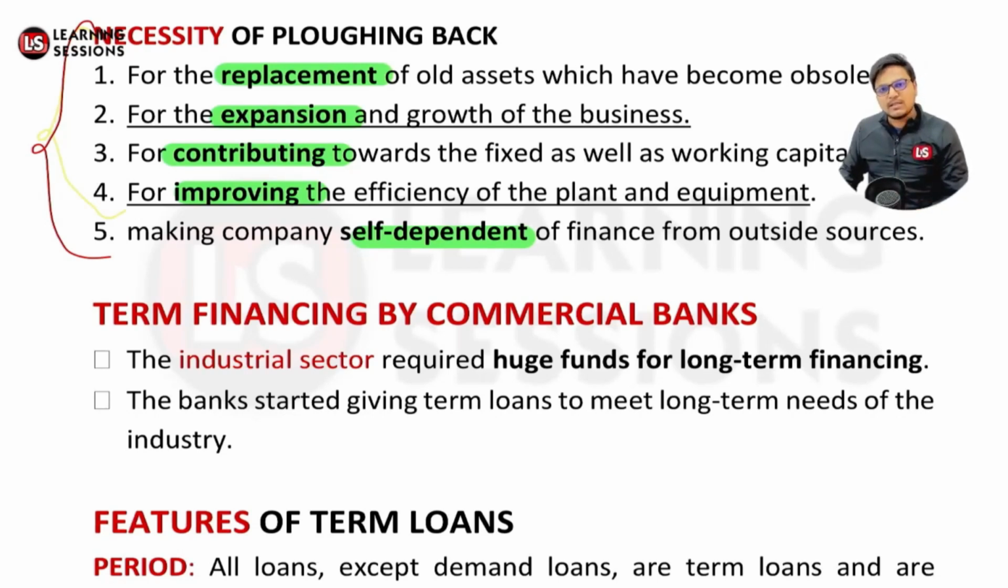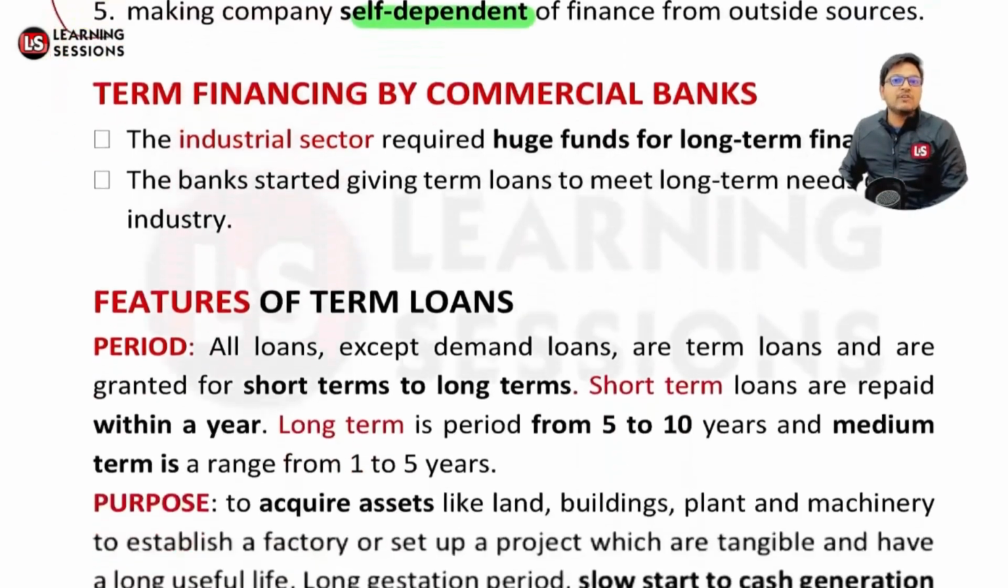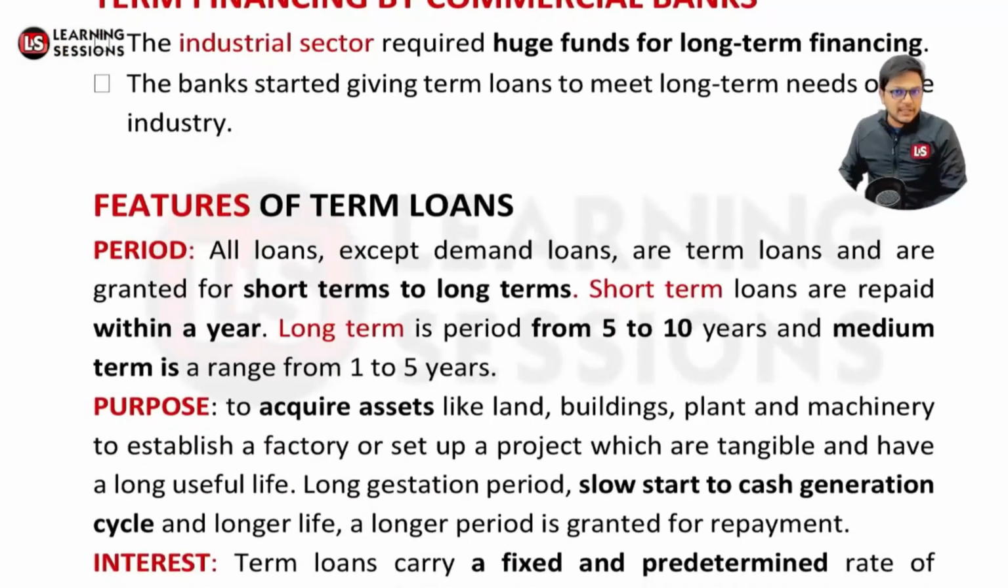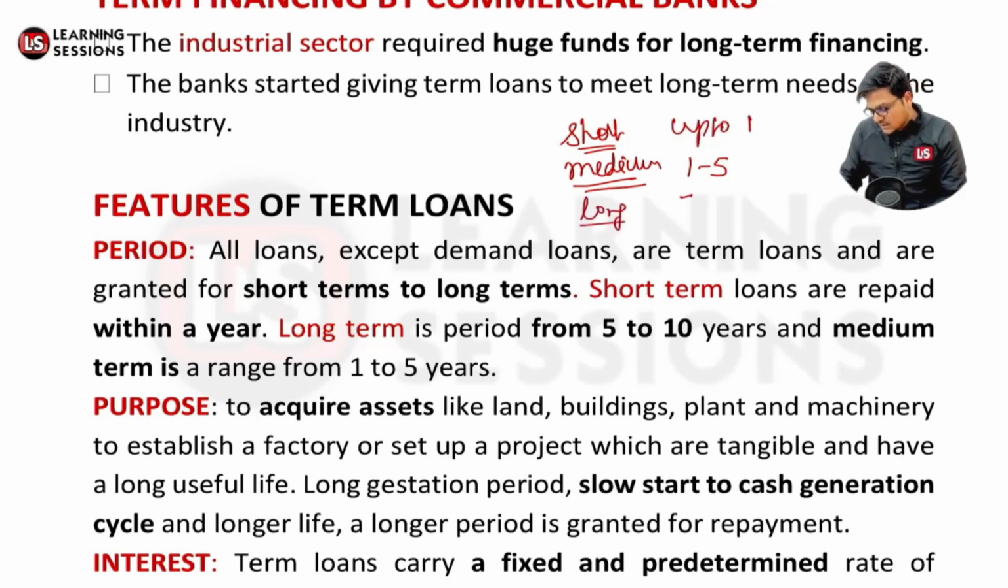For that particular purpose, the banks are actually sanctioning loans. Now let's have a look at the features of term loans. If we look at the period of the loan, term loans are sanctioned for a short term period, up to 1 year. Medium term loans have a period ranging from 1 to 5 years. And if the period ranges from 5 to 10 years, it is a long-term loan.